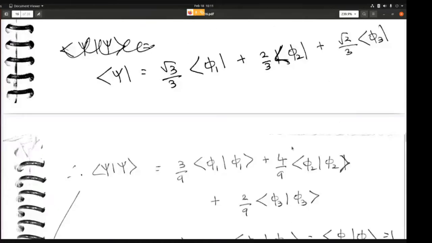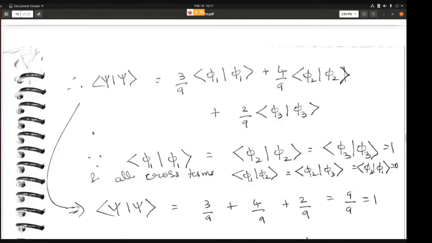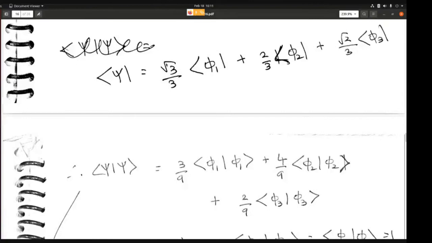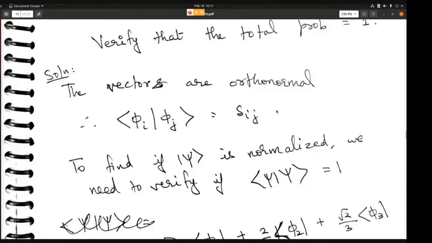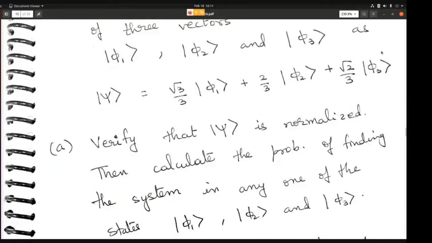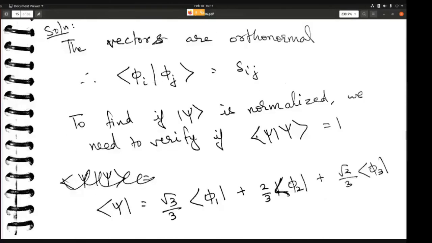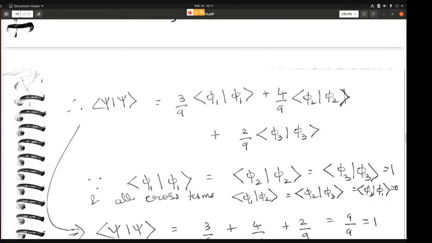All right. So now if you take the scalar product, all you have to do is multiply this term with this term. If you multiply these two terms and take the individual scalar products, only these terms will remain. The phi 1 term will remain, but all the cross terms will become 0 because all the three states are orthonormal.